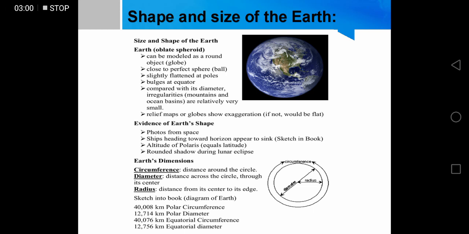Sketch the diagram of Earth in the book. 40,008 kilometer polar circumference, 12,714 kilometer polar diameter, 40,076 kilometer equatorial circumference, and 12,756 kilometer equatorial diameter. These are the dimensions, shape and size of the Earth.